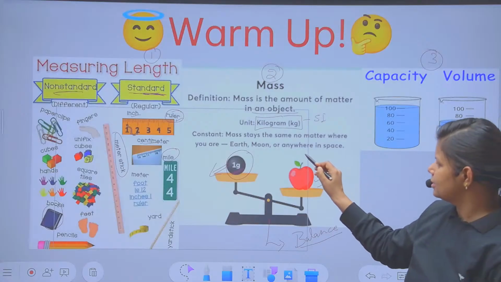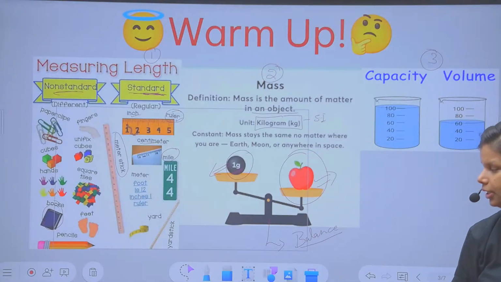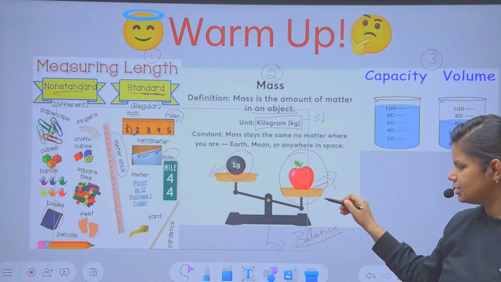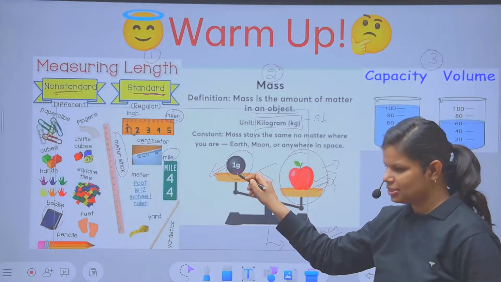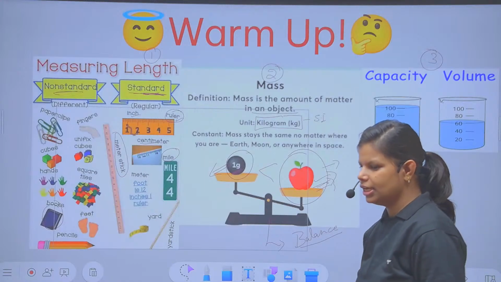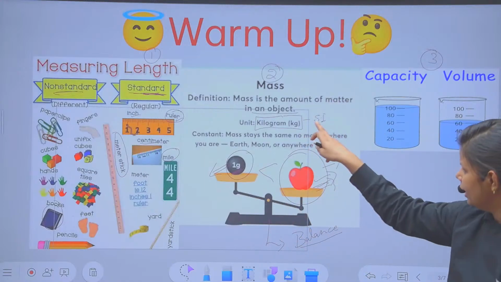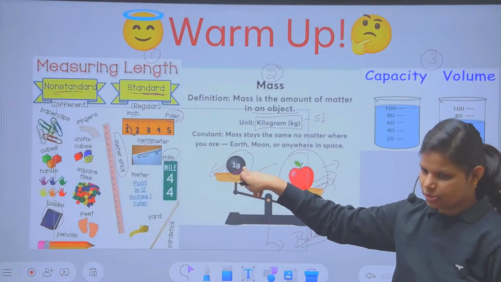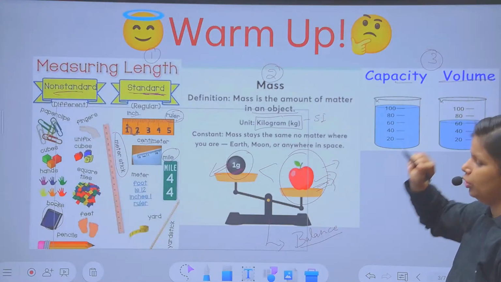When I talk about the mass, which one is bigger? This apple has higher weight as compared to this 1 gram. Generally, the weight of an apple is not 1 gram. It will generally be more than 1 gram. That's why it is heavier. Third one, whenever I have to find the capacity or volume.